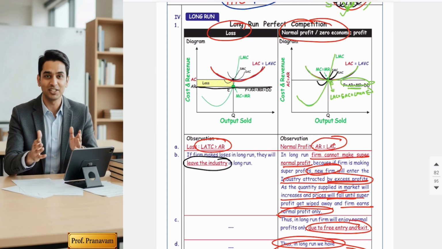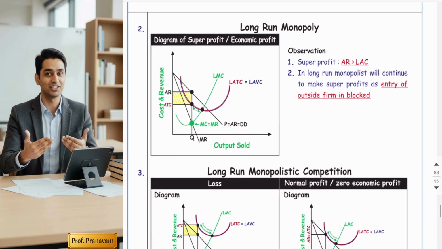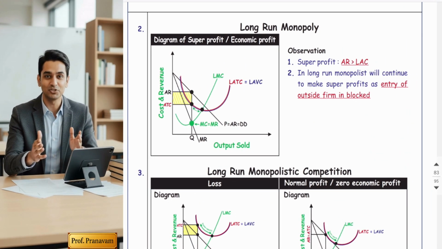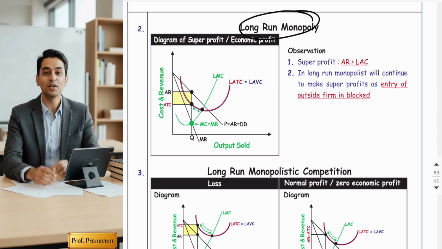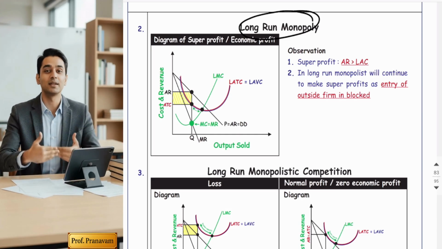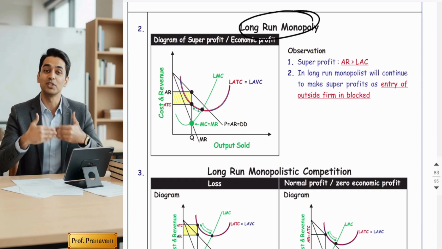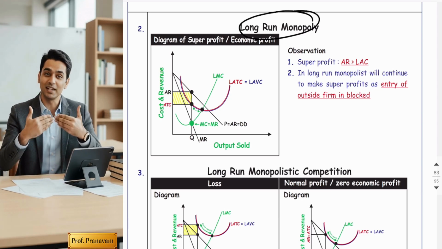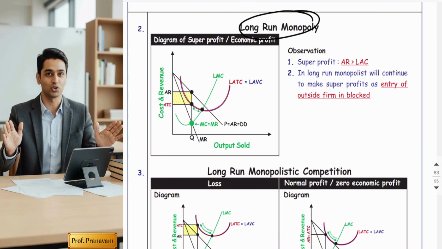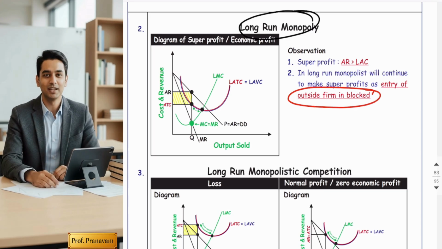Hope you understood perfect competition. Now let's come to the long run monopoly. Friends, as per economists, in long run monopoly there is only one situation possible: the firm will enjoy only supernormal profit, meaning no loss and no normal profit in the long run. But why? Because in a monopoly there is a restriction on entry, right?